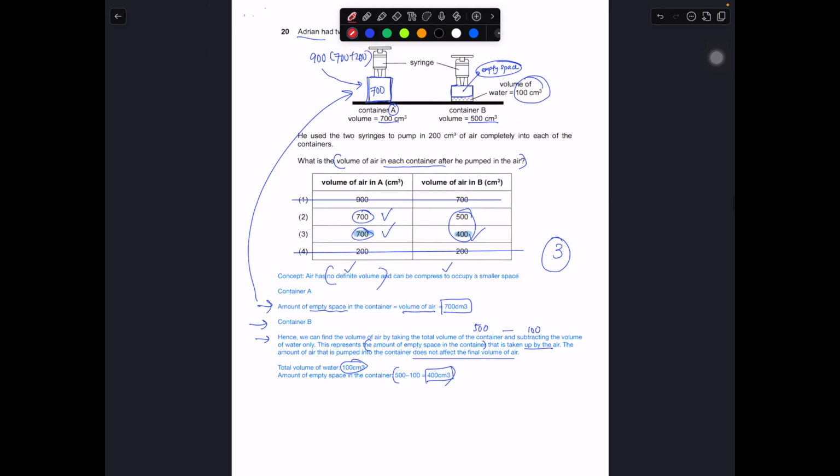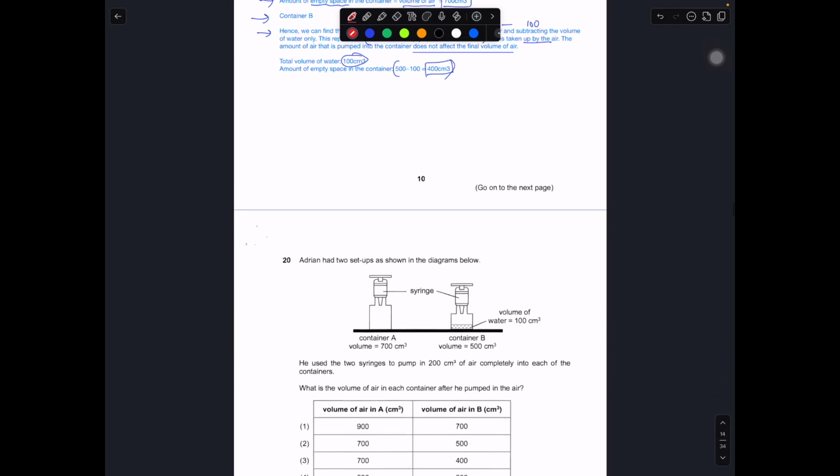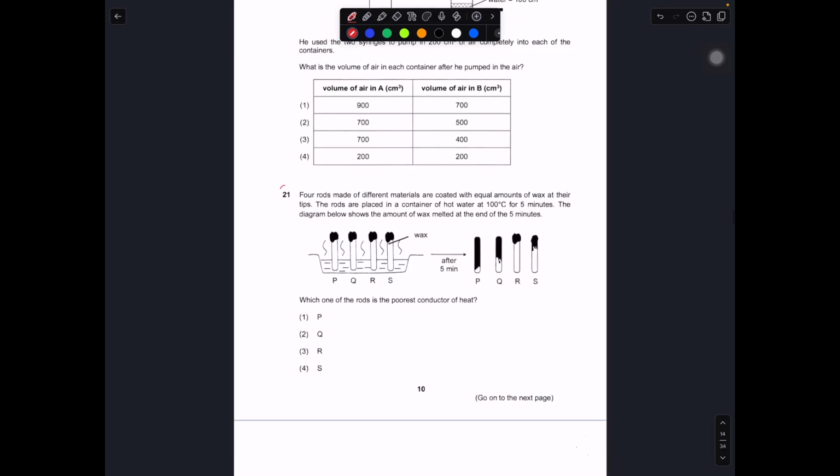In this case, don't do it the mathematical way. Don't go and add 200 and put it as 900. No. The idea is air has no definite volume. It can be compressed to occupy a smaller space, or it can be expanded to fill up a larger space, and the same applies if you remove the air from the container. So with that, that was question number 20. Now question 21.